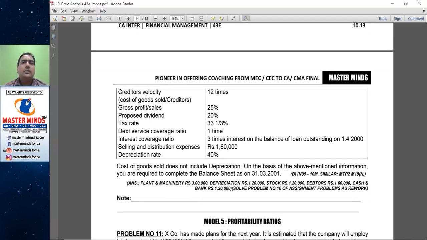So cost of goods sold does not include depreciation means no part of the depreciation is related to production. Yes, there is a depreciation, but that depreciation might belong to administration or selling and distribution. On the basis of the above information, you are required to complete the balance sheet as on 31st March 2001.